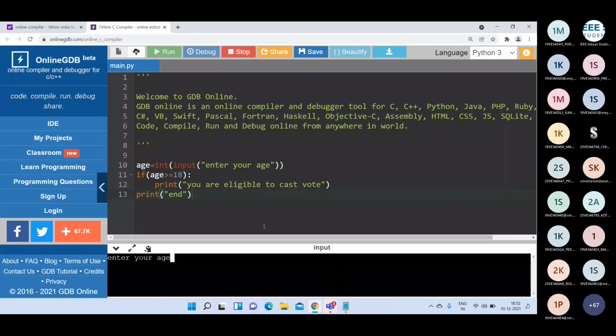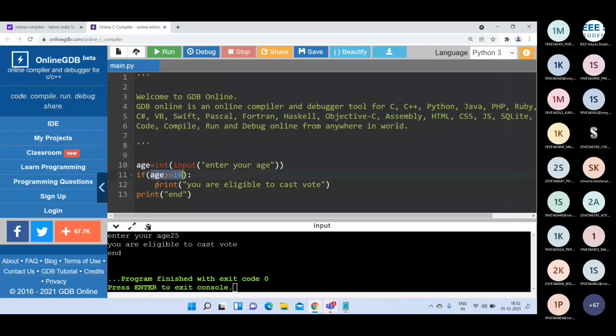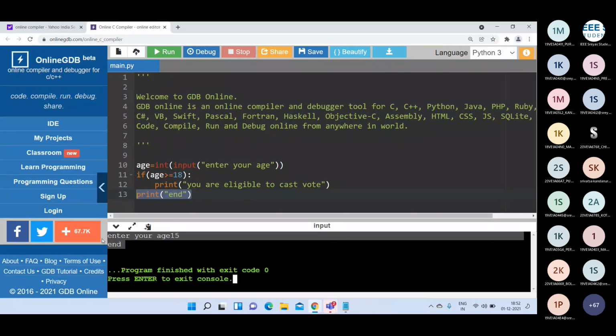When I run this program, it will ask to enter your age. If I give 25, it will print that you are eligible to cast vote, followed by end, because this condition is true. If the condition is true, this statement is executed, followed by this one. If the condition is false, it goes directly to the end statement. Am I right? Suppose I give 15. That 15 is not greater than or equal to 18, so the condition is false here, and it will print only end.